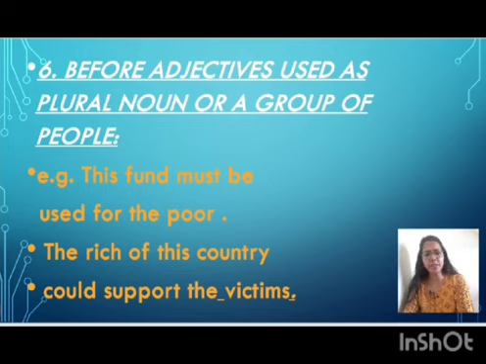We also use "the" before adjectives used as plural nouns or a group of people. This fund must be used for the poor. "The poor" means the poor people, not one person or an individual person. The rich of this country could support the victims. "The rich" means a group of rich people.